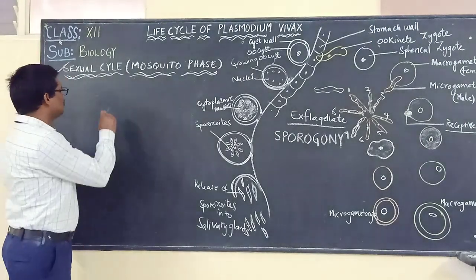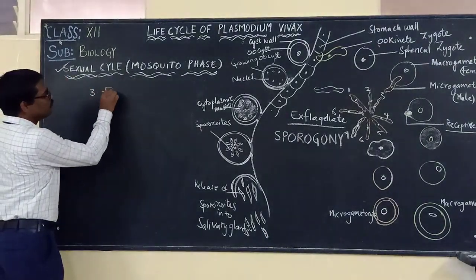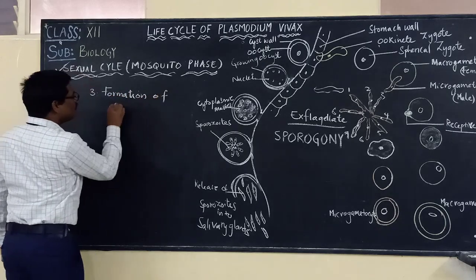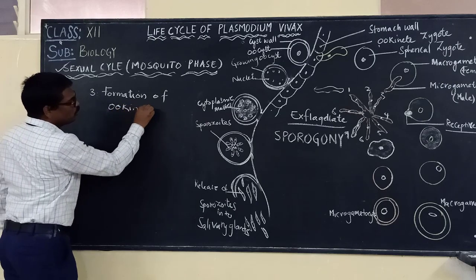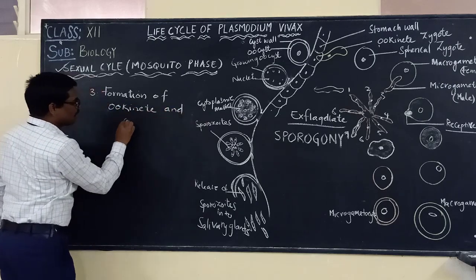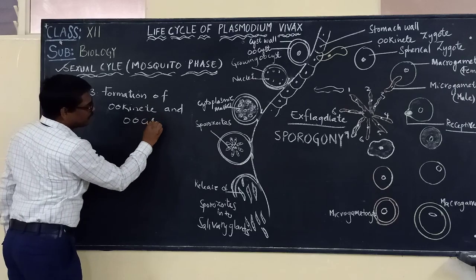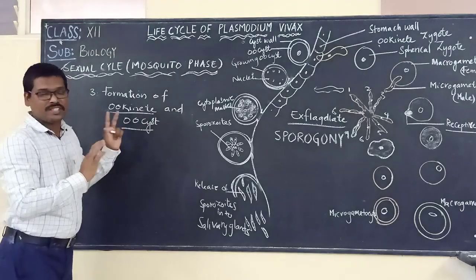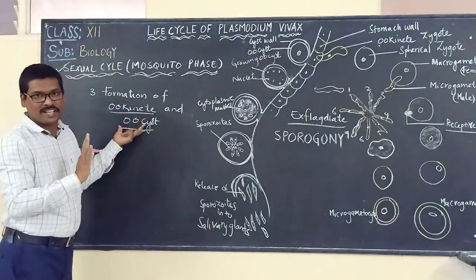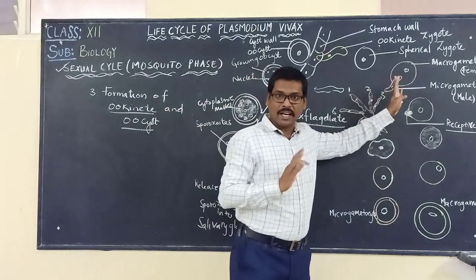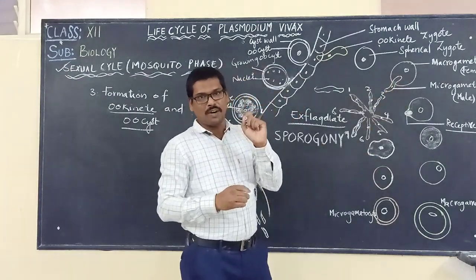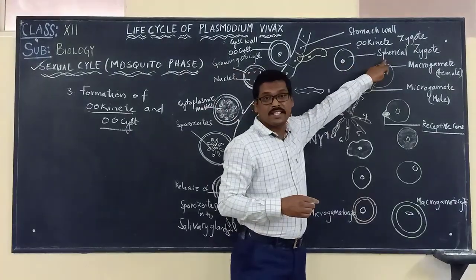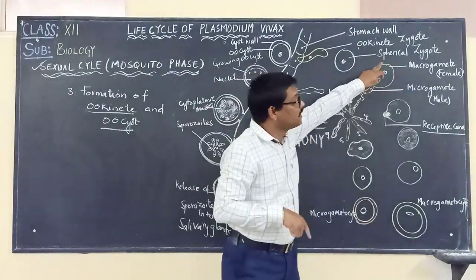Now the third stage is the formation of the ookinete and oocyst. How the ookinete and oocyst are formed, we are going to discuss under this third stage. What we said, fertilization occurred and it has led to the zygote. Now the zygote is formed and please remember it is spherical in shape.